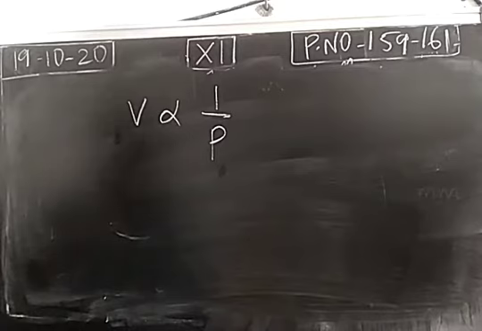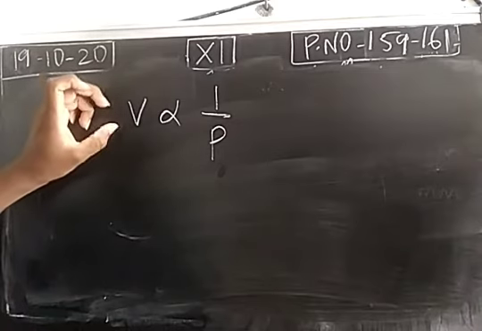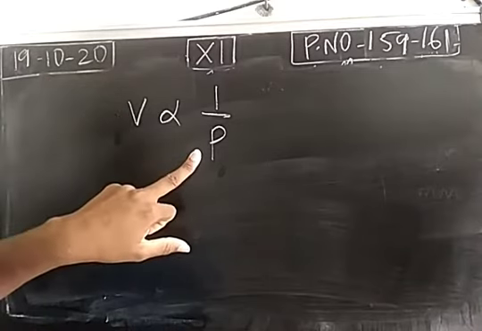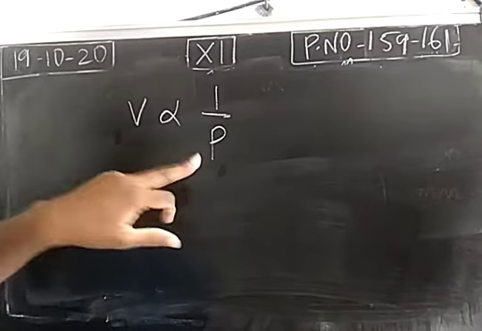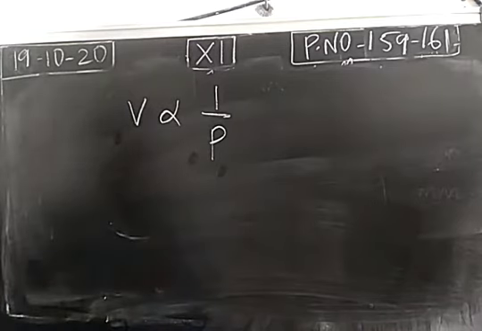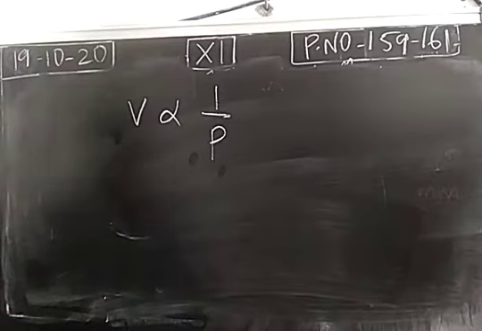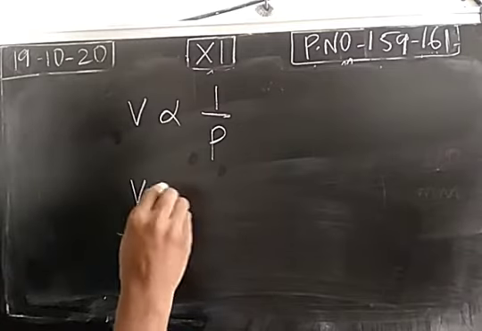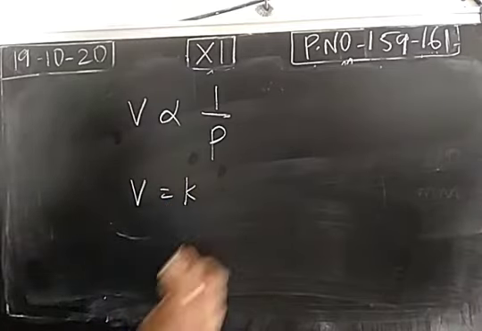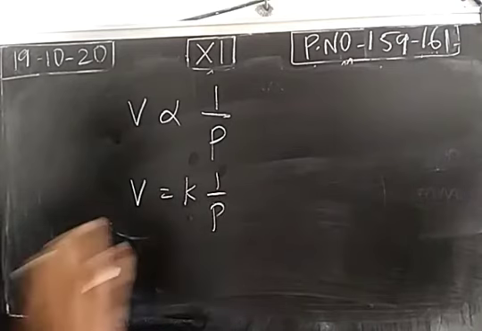So when pressure is increased, volume is reduced. Volume is reduced by 50%, pressure increased. Pressure is increased from 1 atmospheric pressure to 2 atmospheric pressure when volume is reduced by 50%. So both are inversely proportional. So mathematically, we write the expression. For that, we remove the proportionality. To remove the proportionality, we introduce a constant. This is called the proportionality constant K.